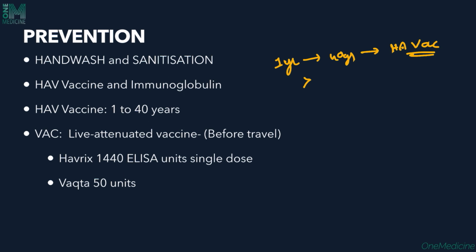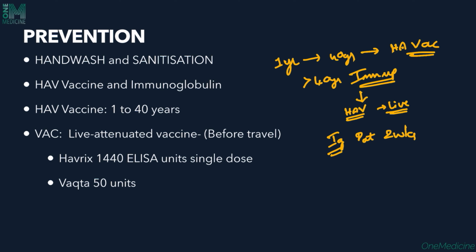Whereas people who are beyond 40 years or people who are in general immunosuppressed do not receive the hepatitis A vaccination. This is a live attenuated vaccination, so we need to be a little careful in that. And it should not be given in any patient with pre-existing liver injury, chronic liver injury going on. You should not recommend a hepatitis A vaccination for such a patient. Instead, we can give immunoglobulin for the patient, which can also be given as post-exposure prophylaxis for up to 2 weeks also.